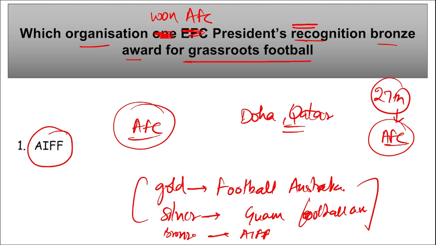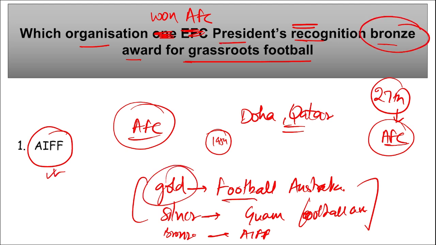Correct. AFC is your Asian Football Confederation, and who is the president here? Sheikh Salman bin Ibrahim Al Khalifa, headquartered in Kuala Lumpur, Malaysia, and it was established in 1954. So which organization won the AFC President's Recognition Bronze Award? AIFF. Gold Award, Football Australia, and Silver one, Guam Football Association.